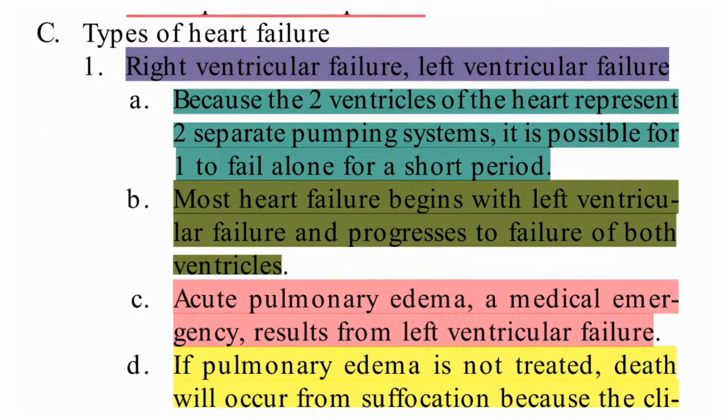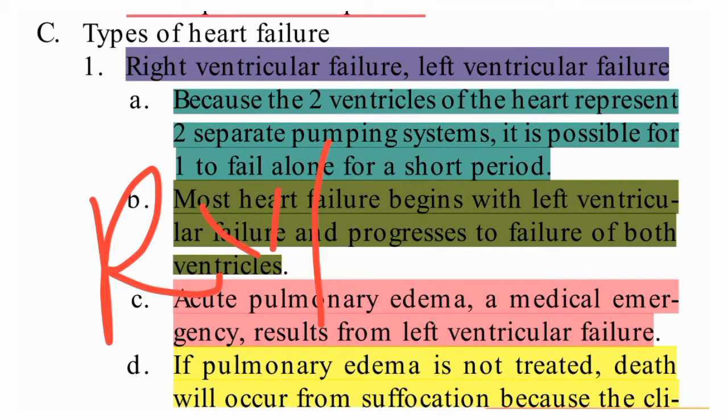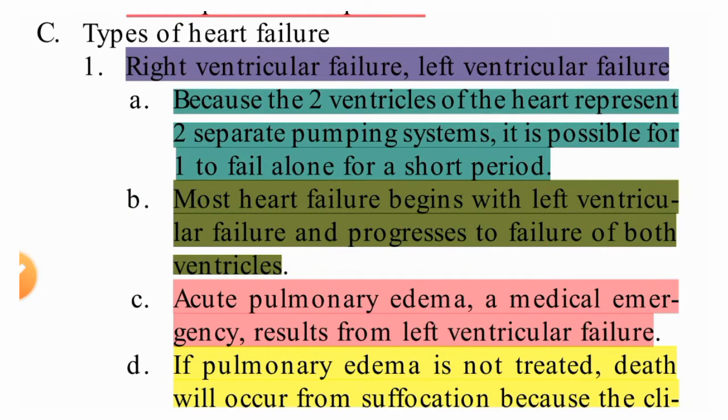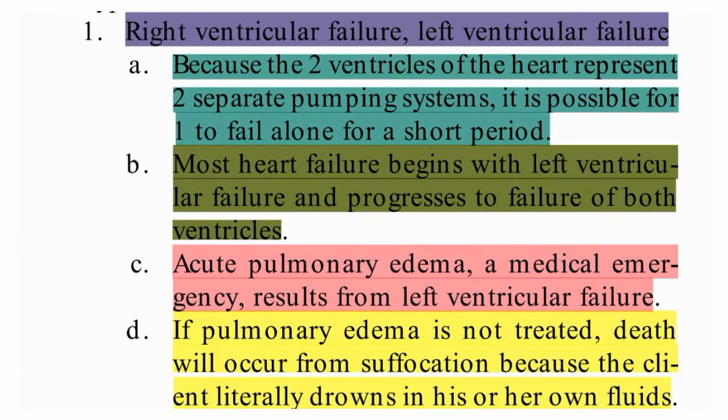Types of heart failure. So what are the types of heart failure? There are two types of heart failure. One is right ventricular heart failure, RVF, and the other is LVF. Because the two ventricles of the heart represent two separate pumping systems.